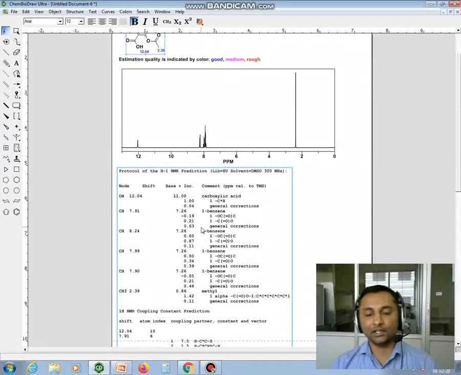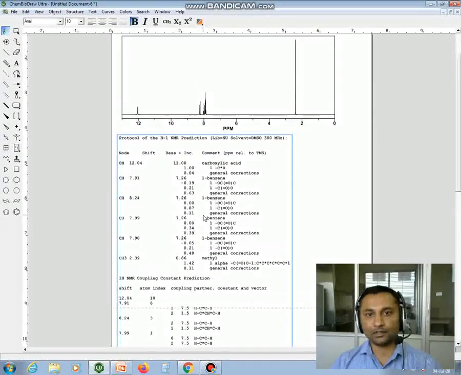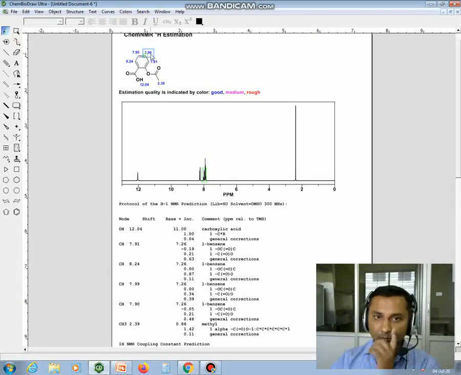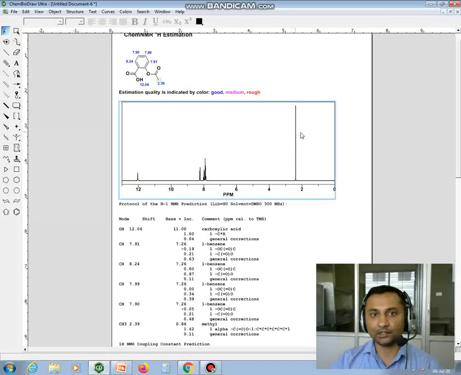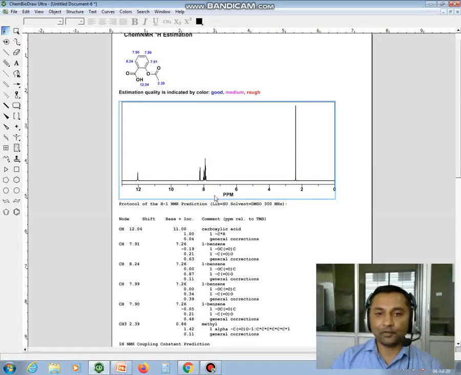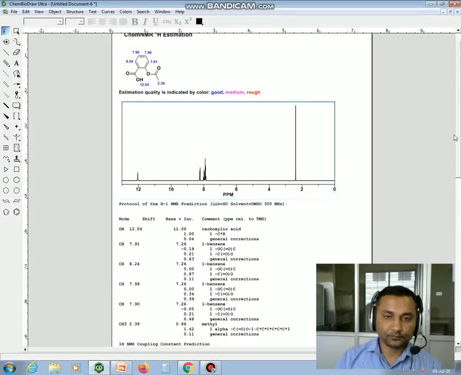Here you can see that all information is provided by this software. Okay. For each carbon you can see that the chemical shift value is given like 7.9, 7.99, 2.3, which corresponds to this methyl proton, and this hydroxyl proton will come at 12. So that may vary from the exact NMR which you are getting from the machine.